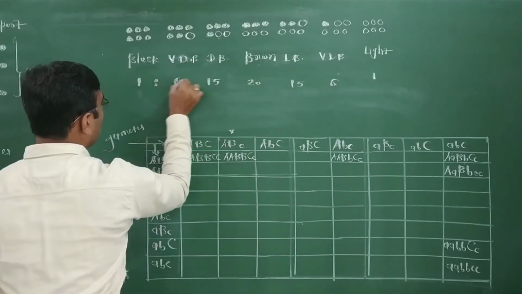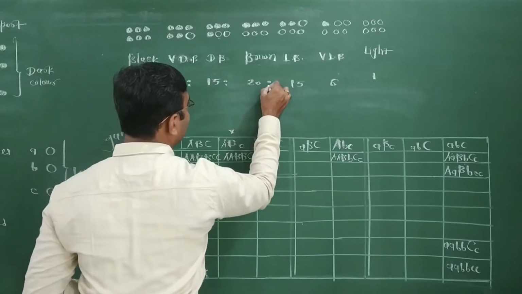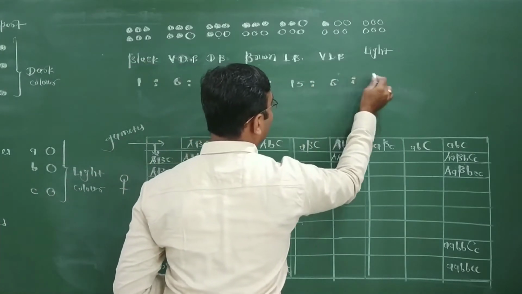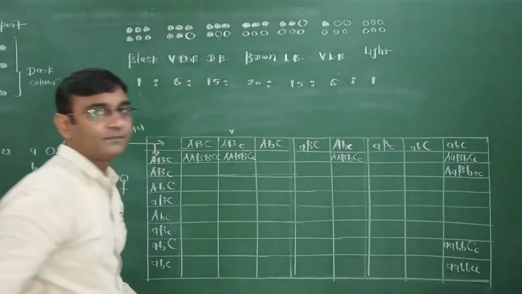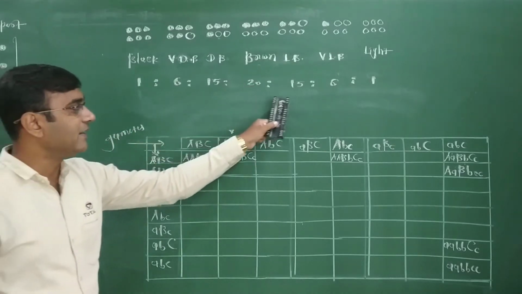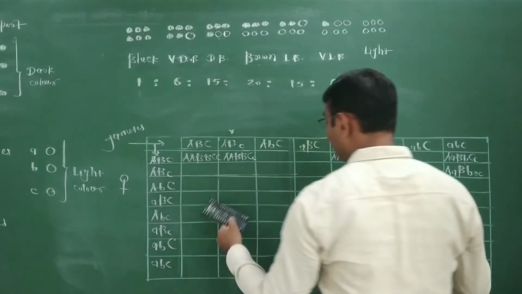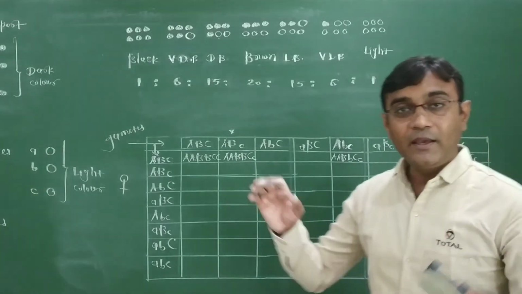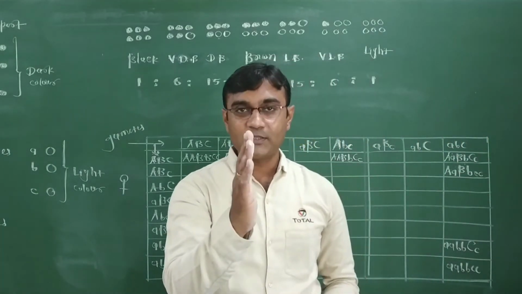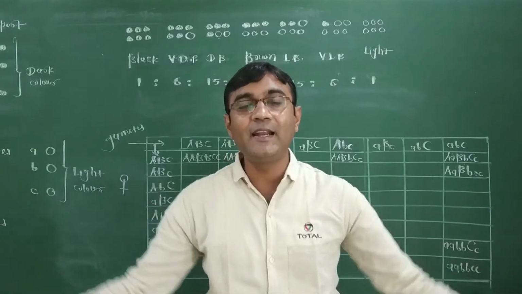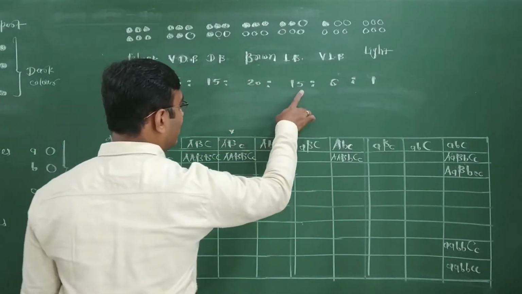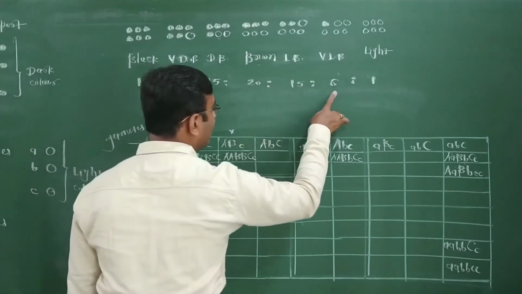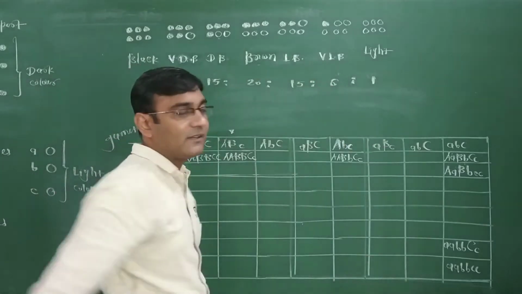So the ratio of polygenetic inheritance is 1, 6, 15, 20, 15, 6, 1. You can calculate it by filling every box. In the middle portion, from both sides the data is the same: 20, then both sides 15, 15, both sides 6, 6 and then both sides 1, 1.